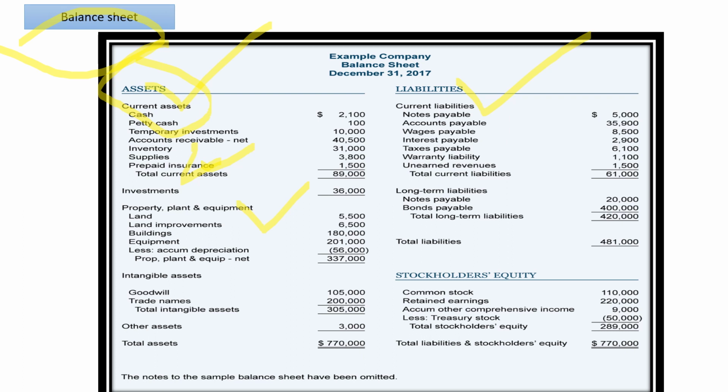If you see the liability side, you have wages payable. That means wages to be paid to the employees, salaries outstanding to the employees. Then unearned revenues, notes payable, long-term liabilities, accounts payable, taxes payable. So these are the liabilities of the business. That means this much amount is to be paid to third parties. And here is what the company owns. If the company has more assets, that means the company is still sustainable in the future.